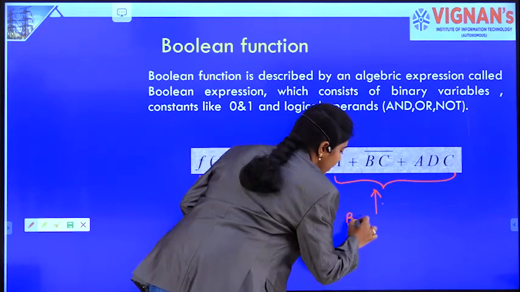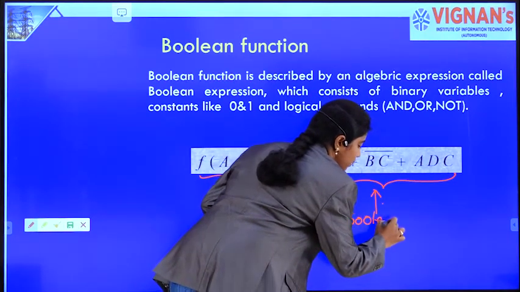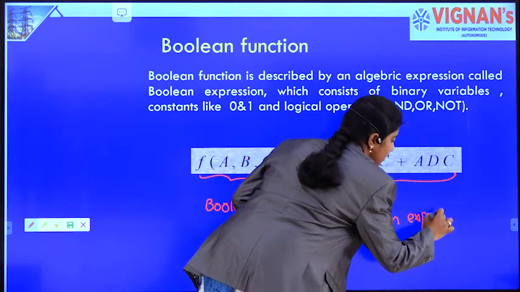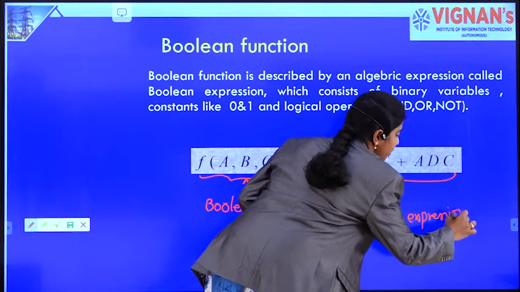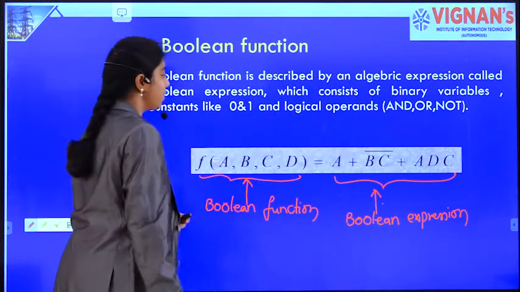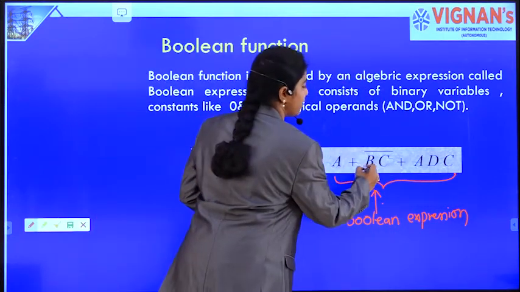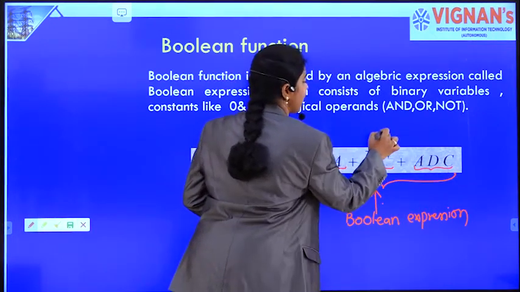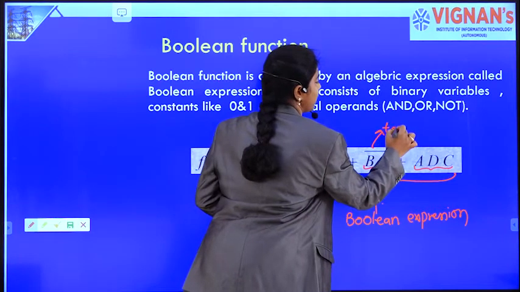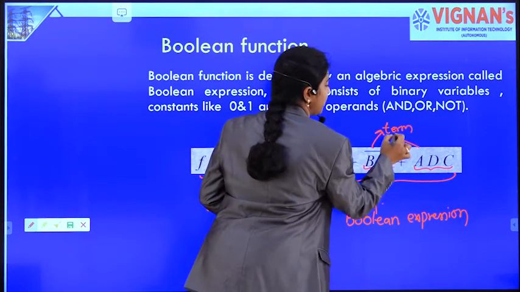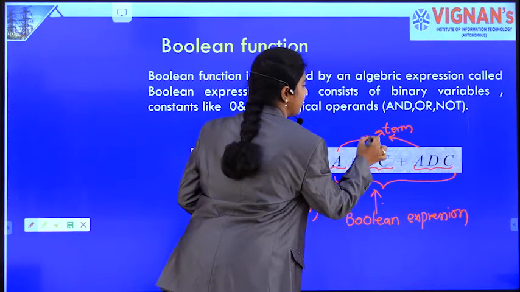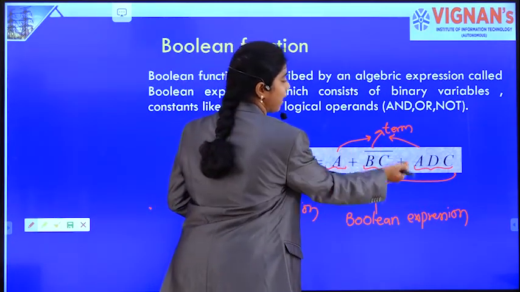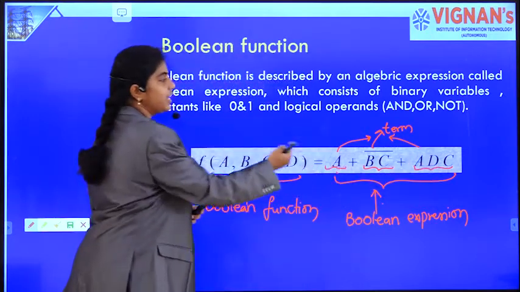It is often called a logical expression too, but precisely it is called a Boolean expression. Going into the terminology of Boolean algebra, each combination of variables is called a term. So, this example contains three terms. What are they? A, BC bar and ADC are the three terms.